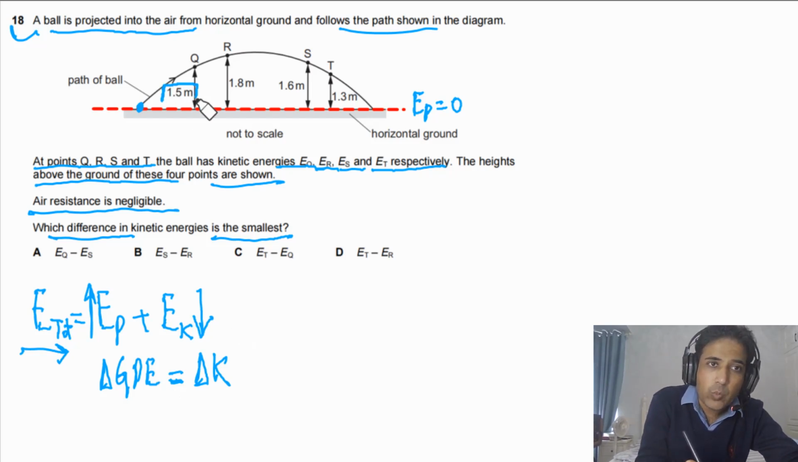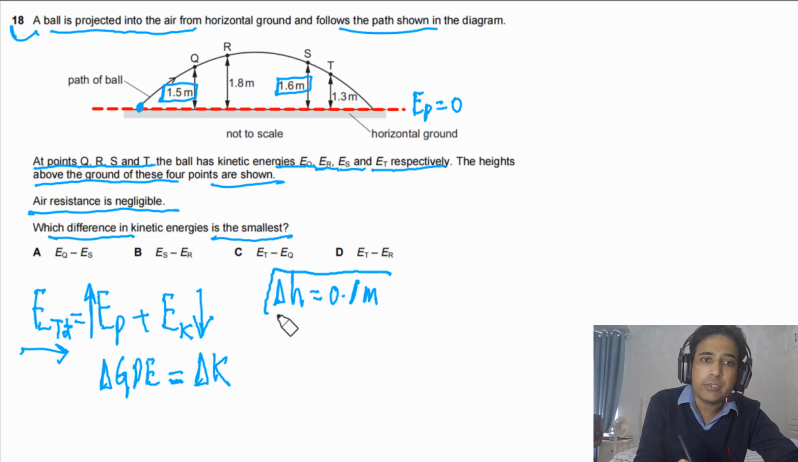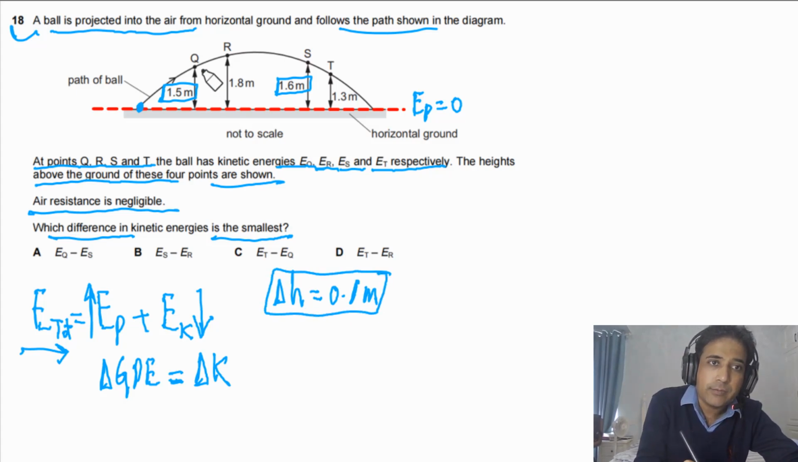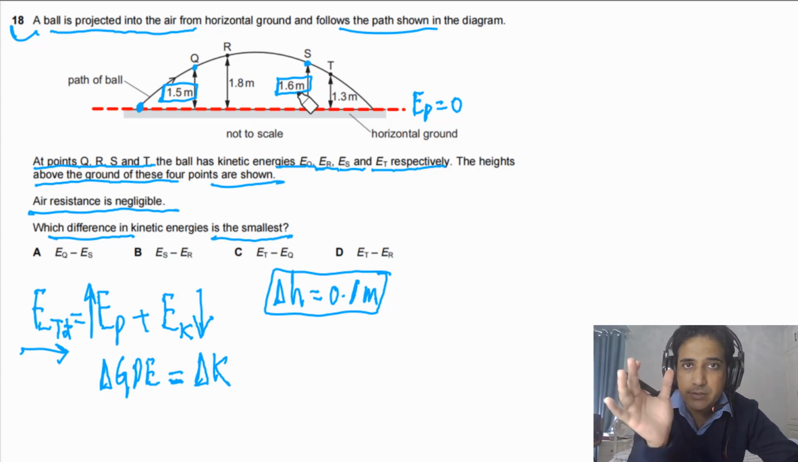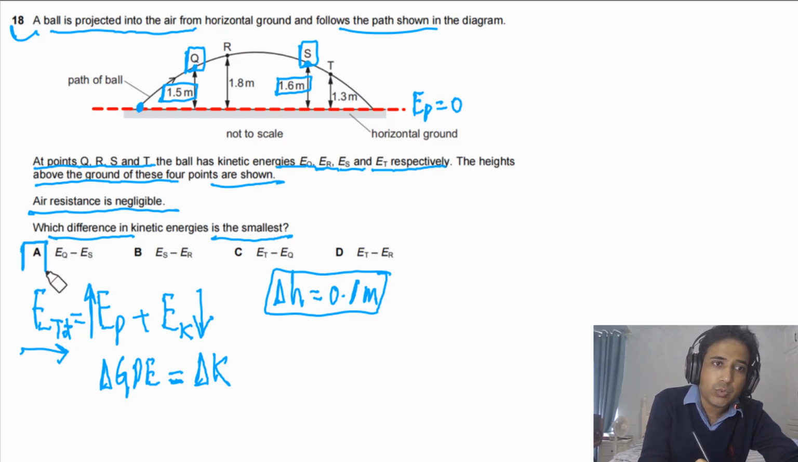This height is 1.5 and this height is 1.6. So what is the difference between these two heights? Delta H is equal to 0.1 meter, and this difference in height is the smallest. So the difference in kinetic energy between these two points is the smallest. So the answer for this question has to be E sub Q, E sub S. So the answer should be A.